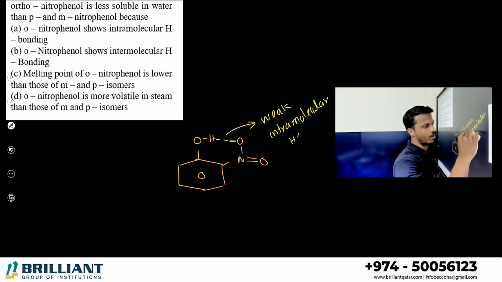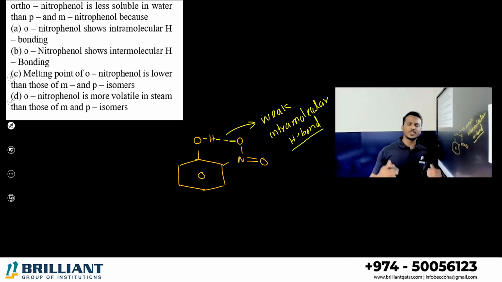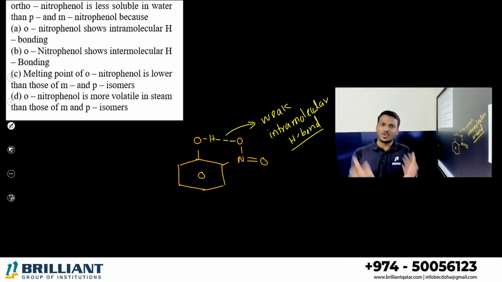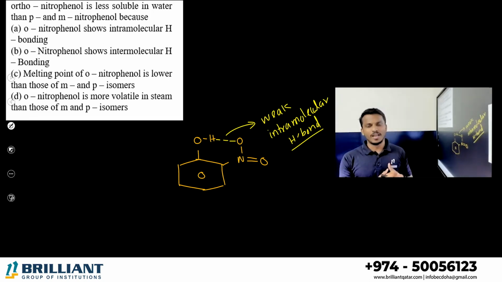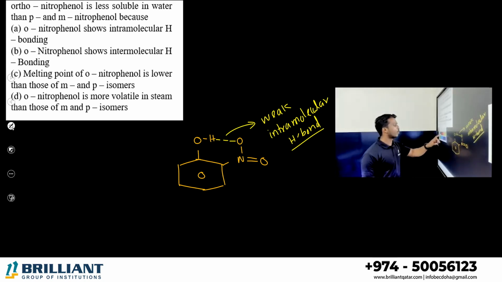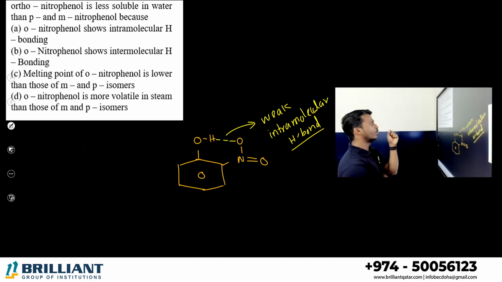intramolecular hydrogen bonding. A substance is highly soluble in water when it can make strong hydrogen bonding with the water. Orthonitrophenol has a very weak type of bond. It cannot make a very strong bond with the water. Therefore, the force of attraction will be lesser, or solubility will be lesser. So, what is the answer? Option A, orthonitrophenol shows intramolecular hydrogen bonding.